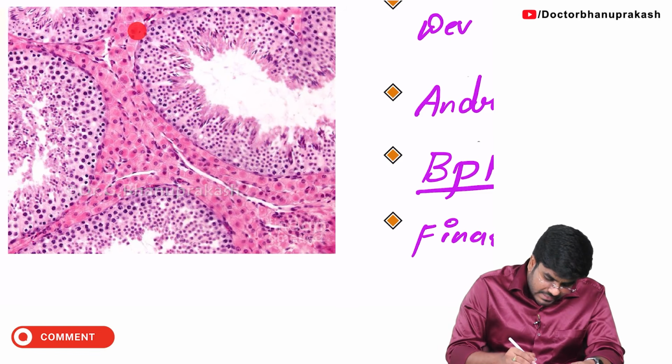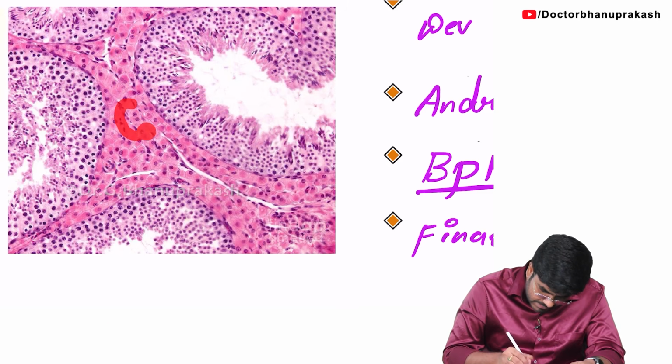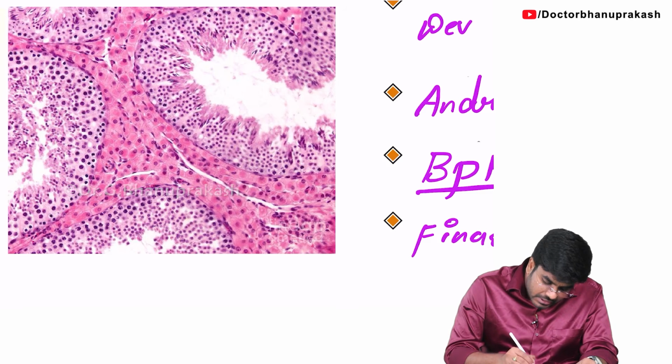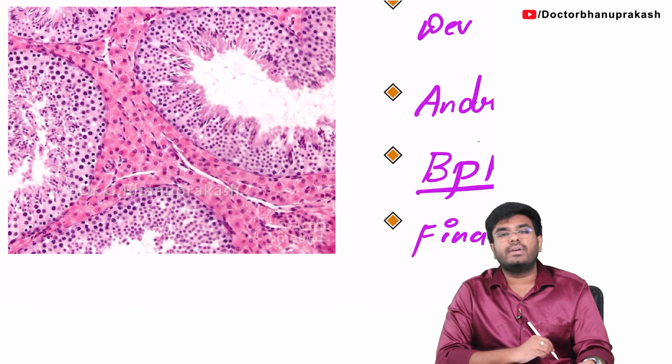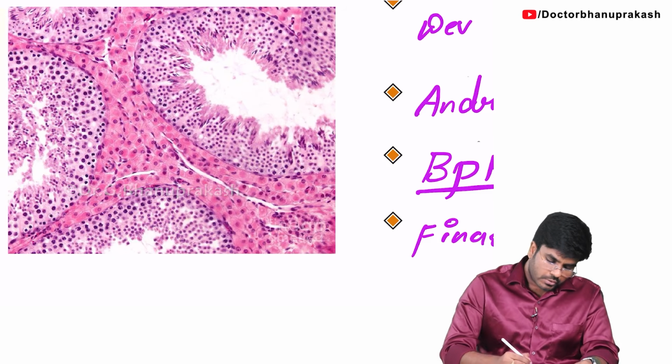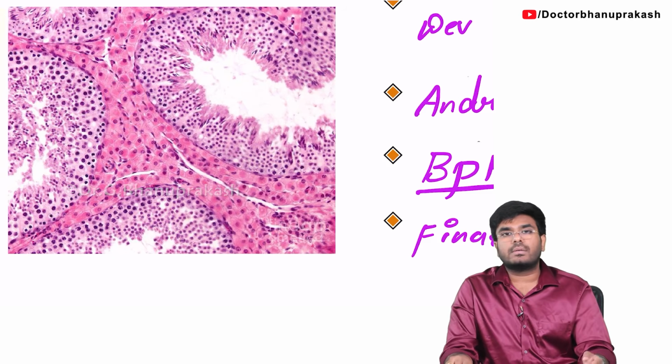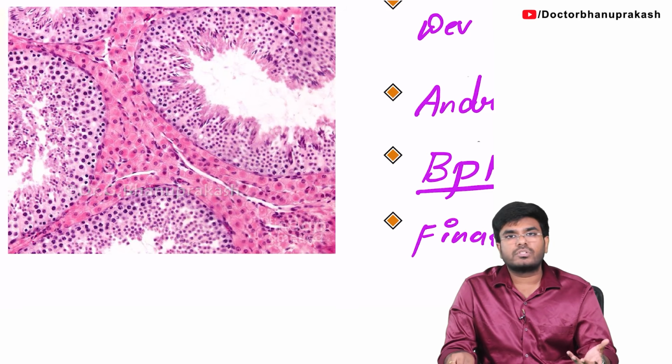But in between them, the cells present over here, the cells which I am highlighting, are the interstitial cells of Leydig. It is the interstitial cell of Leydig which is going to produce testosterone. So you might get a question like this. They will circle the cell and ask you, what is the cell? It is the interstitial cell of Leydig, helping in the production of testosterone.